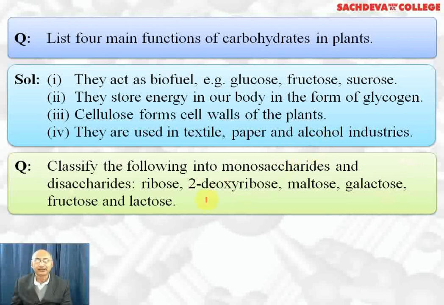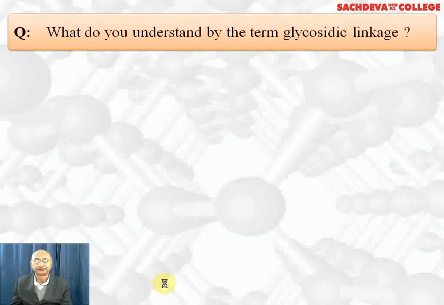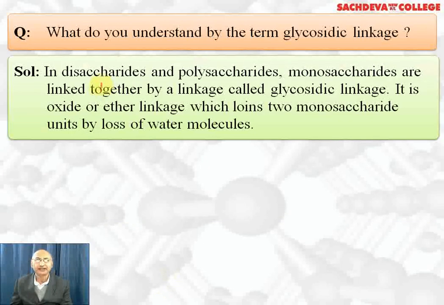Classify the following into monosaccharides and disaccharides. Ribose, 2-deoxyribose, galactose, fructose are monosaccharides. Disaccharides are maltose and lactose. Maltose is a disaccharide of 2 moles of glucose, whereas lactose is the disaccharide of glucose as well as galactose. What do you understand by the term glycosidic linkage? In disaccharides and polysaccharides, monosaccharide units are linked by oxide linkage or ether linkage, which is called glycosidic linkage. It is formed when two monosaccharide units are joined together with the loss of a water molecule.